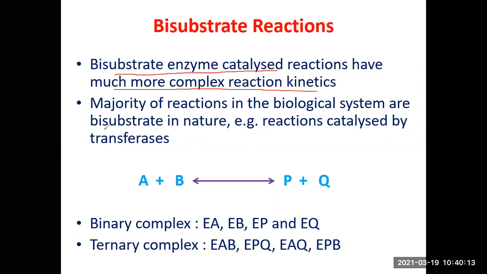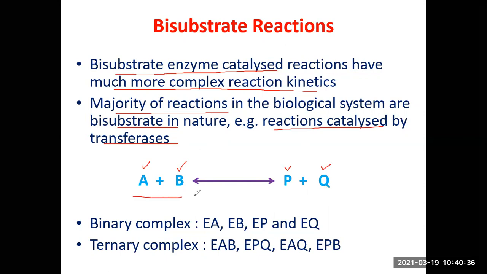For example, as I said, the majority of reactions in biological systems are bisubstrate in nature, for example reactions catalyzed by transferases. So this is an example of a typical bisubstrate reaction. Bisubstrate means there are two substrates involved, substrate 1 and substrate 2, and these two react to give you two products. This is product 1 and this is product 2, right?